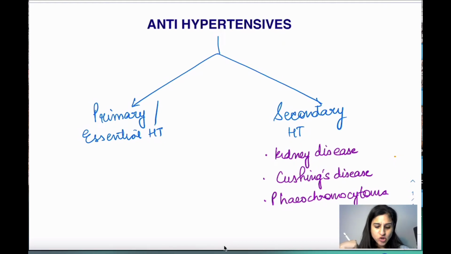Hi friends. So we are going to start with a new topic in the cardiovascular system, and that is antihypertensives. Antihypertensives, as the name suggests, are the drugs that are used to treat hypertension. And what is hypertension? When there is an increase in the blood pressure.